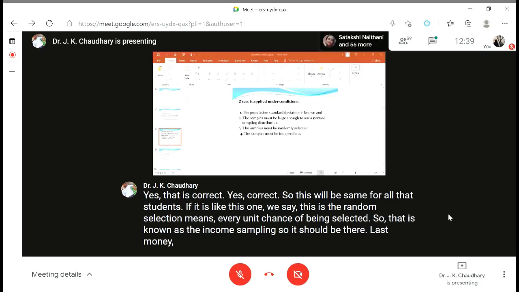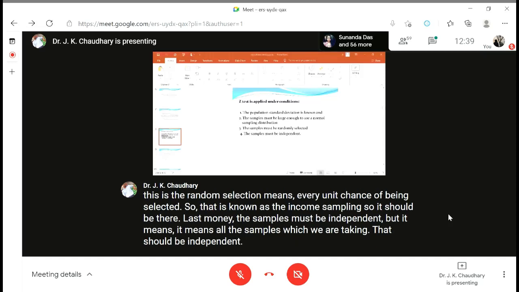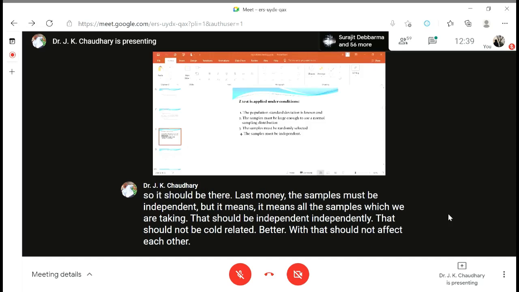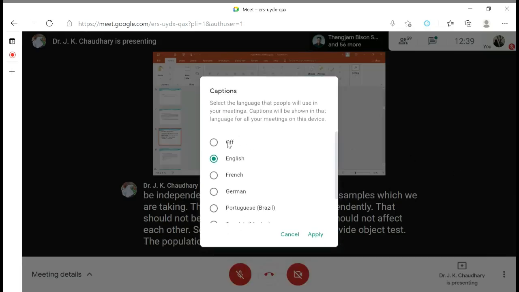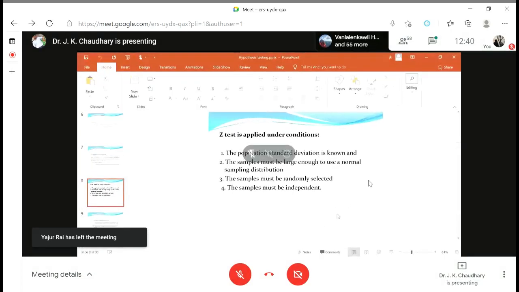The last one is that the samples must be independent. It means all the samples which we are taking should be independent. Independent means they should not be correlated, that is, they should not affect each other. So these are the conditions to apply the Z-test: the population standard deviation is known, the sample size should be large, the samples should be randomly selected, and the samples must be independent.